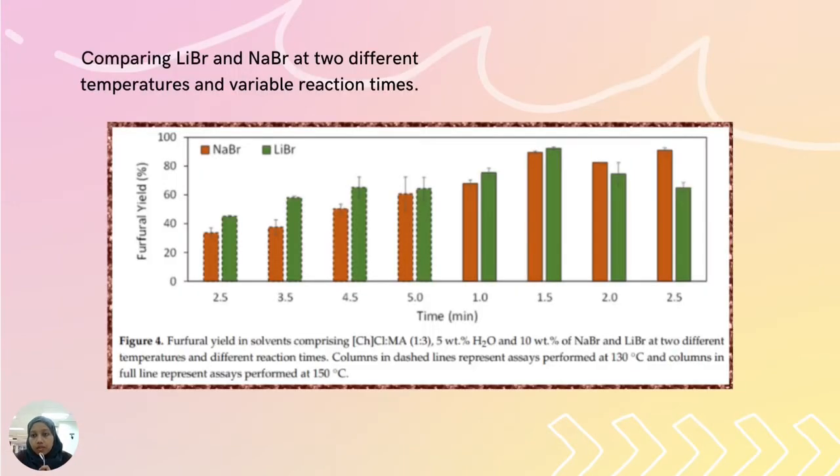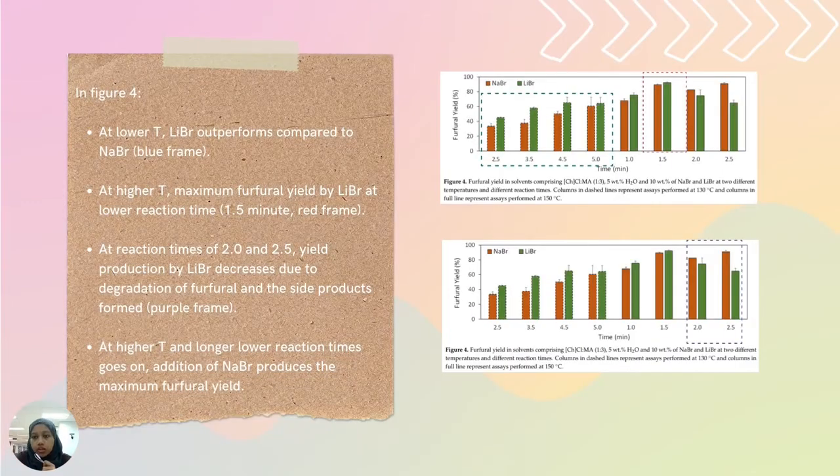Let's compare the addition of sodium bromide and lithium bromide at certain parameters. Lithium bromide is used because we want to see the behavior of different metals in metal halides, and therefore we choose the same halide anions. The blue frame shows that lithium bromide outperforms at lower temperature and continuously increases to a maximum at 1.5 minutes in the red frame. In the purple frame, it decreases when reaction time gets longer because the furfural yield begins to decrease, and there is also side product formation.